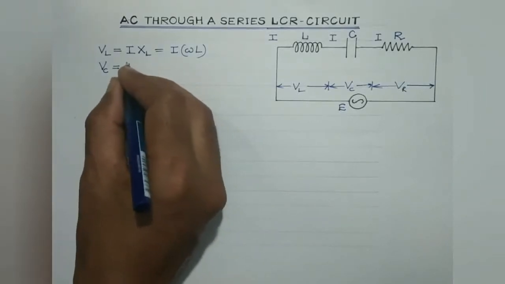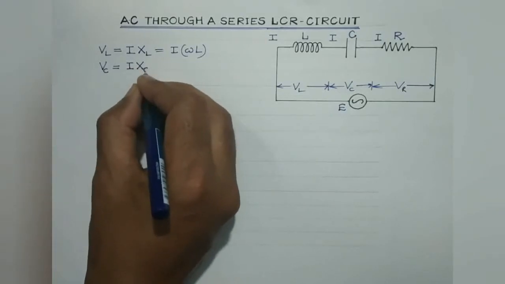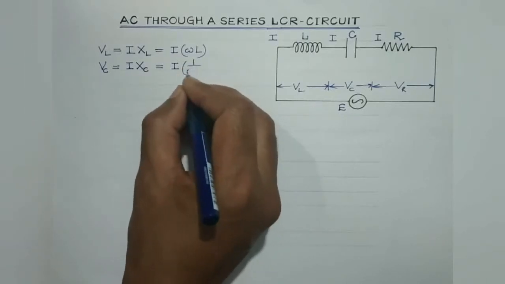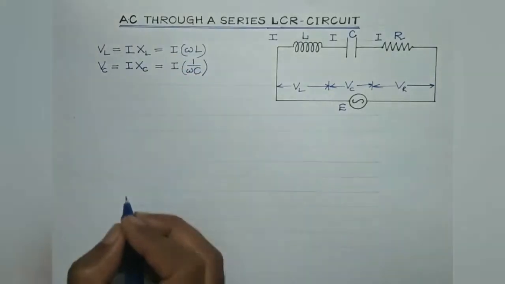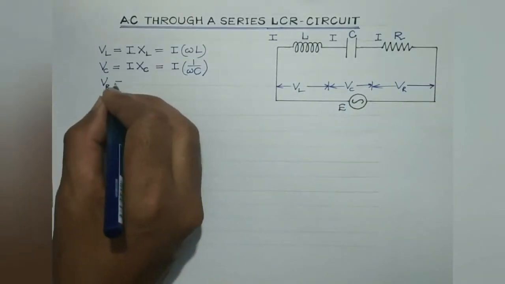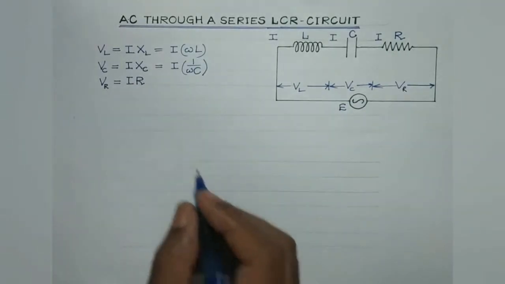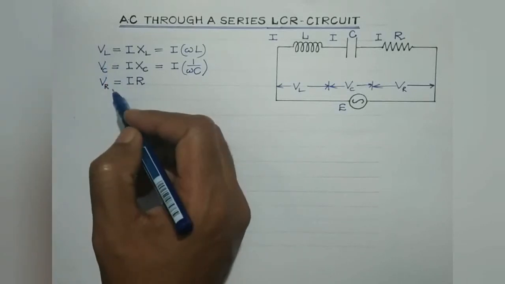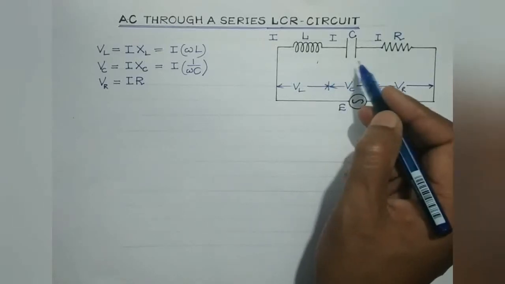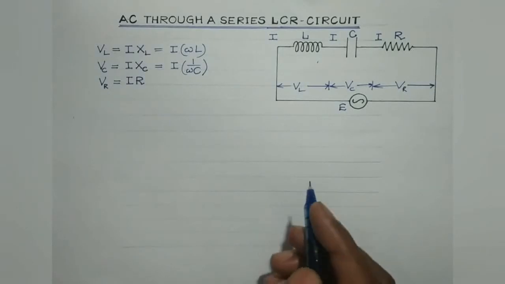It is current multiplied by the resistance offered by the capacitor. The resistance offered by the capacitor is known as capacitive reactance, and it is given by 1 by omega C, right? And lastly VR, it is the voltage across the resistor, and it is I multiplied by the ohmic resistance, that is R. So students, VL, VC, VR are the instantaneous values of the voltages across the inductor, the capacitor, and the resistor respectively. Now let's make use of some basic facts.